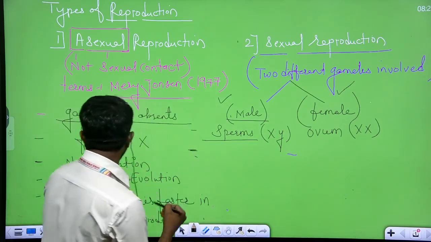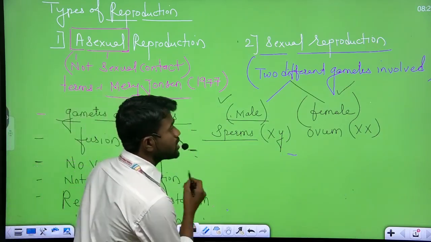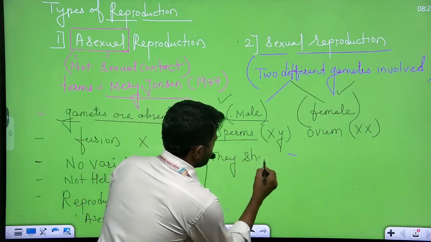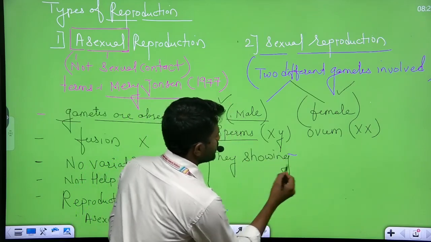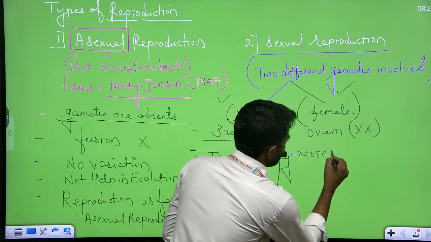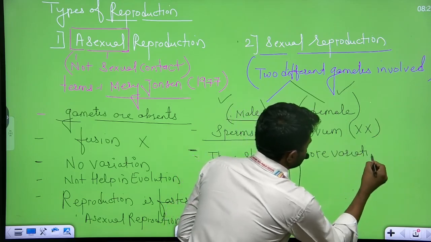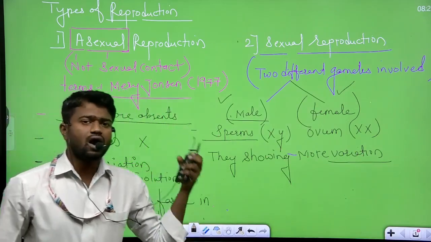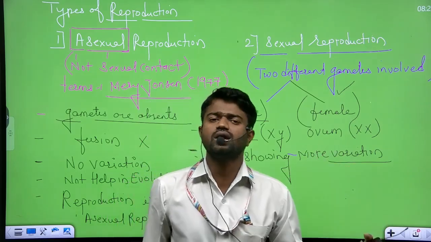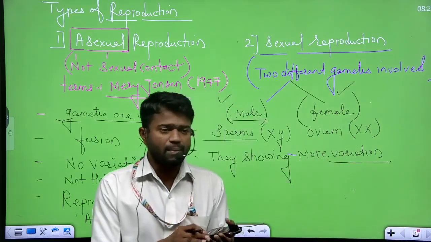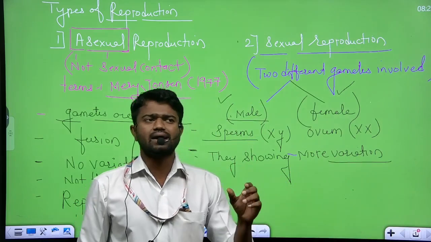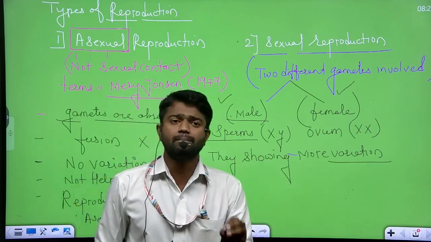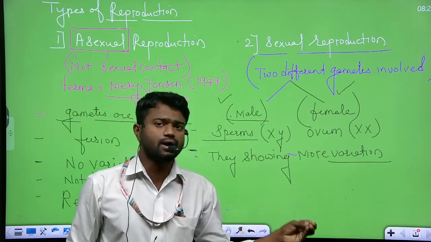Next point: they show more variation. There is a lot of variation, because the organisms show the sum of little variations and more variation. Any daughter or son is similar to their parent, but some characters are different as compared to their parent.